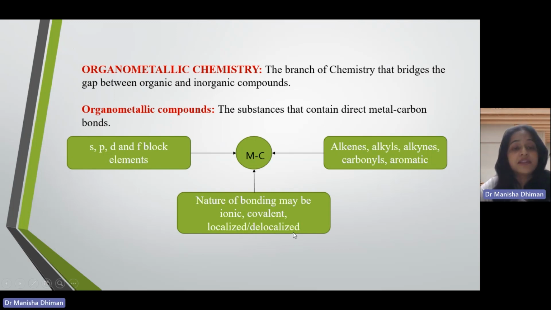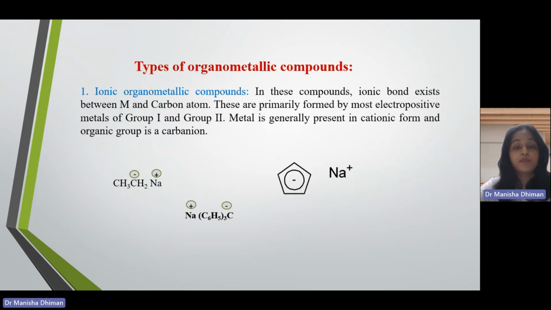Now we will classify the organometallic compounds on the basis of the types of bonding between metal and carbon. First one is ionic organometallic compounds. In these compounds, as the name suggests, the bond between metal and carbon would be ionic in nature. If metal and carbon want to form an ionic bond, there must be some electronegativity difference between them.